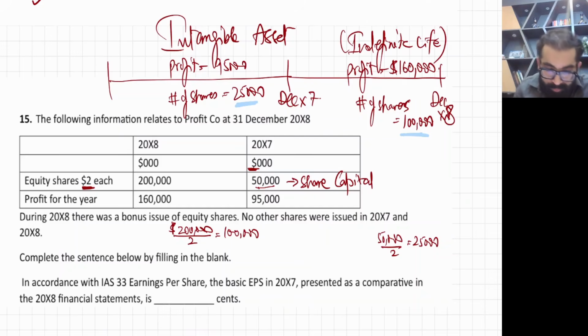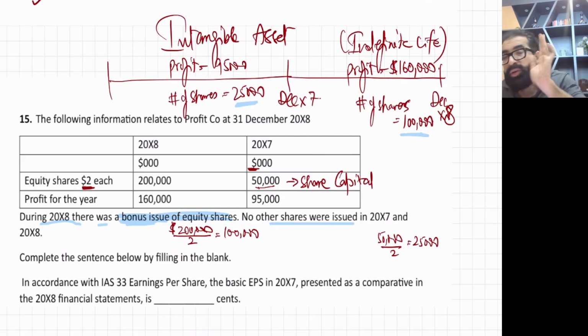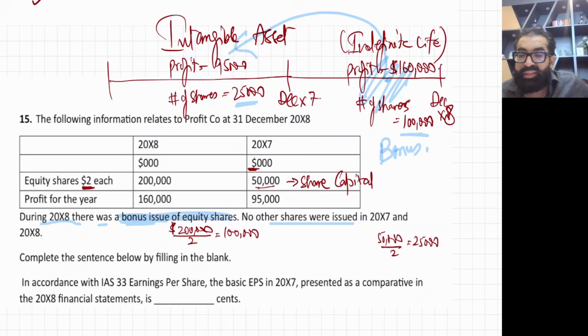During 2008 there was only a bonus issue. No other shares were issued. So that means a pure bonus issue happened. Normally I teach IAS 33 in my first class. It's my favorite standard. Whenever there is a bonus issue in this year, you restate last year's EPS as well.